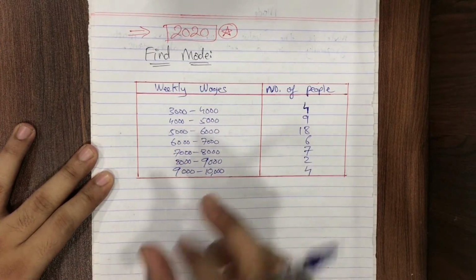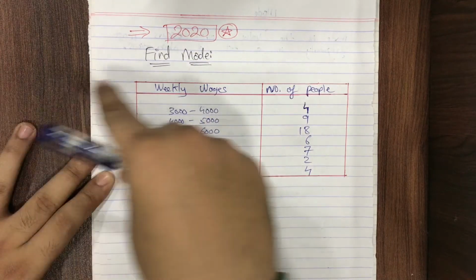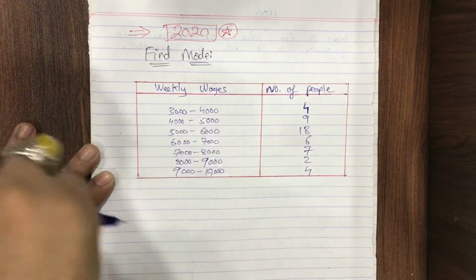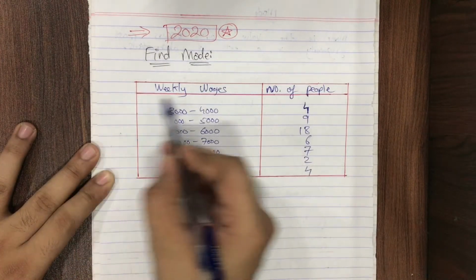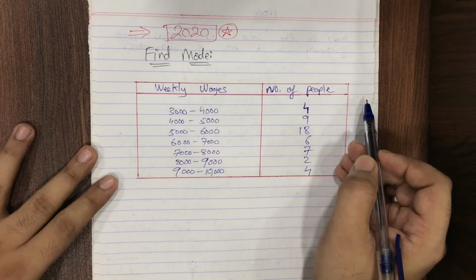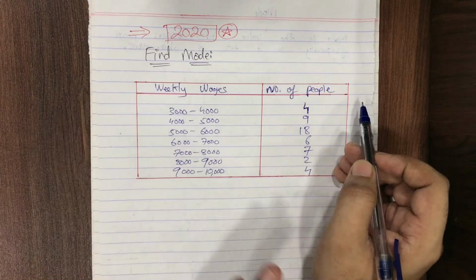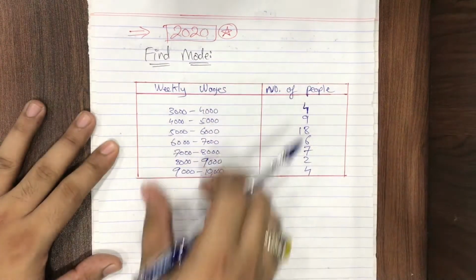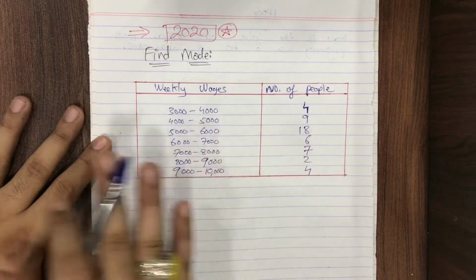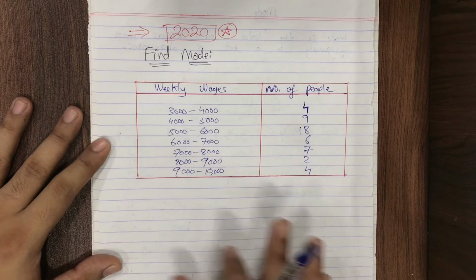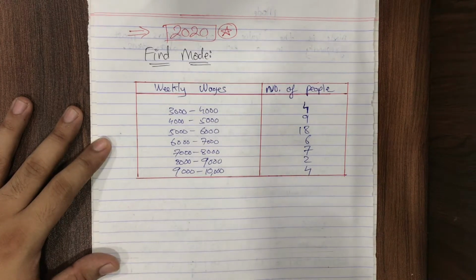Sometimes they give the question in the horizontal way. The class intervals will be given horizontally, and the frequency, the number of people, will also be given horizontally. If you copy it the same way, it's fine. No need to copy it vertically. Whatever table is given, you just have to copy it on the ruled page. Pause the video please and copy this question very quickly on the ruled page.